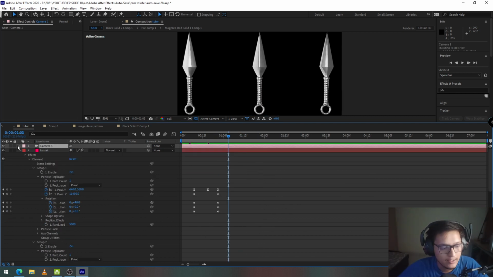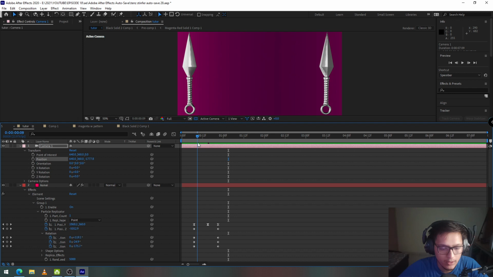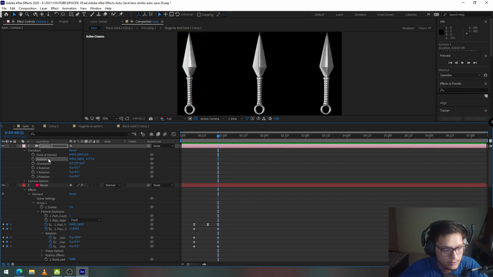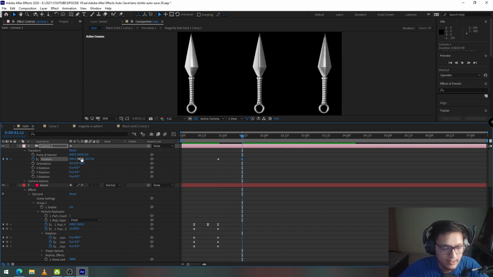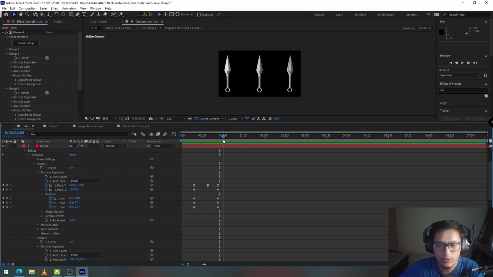Go to the camera layer, drop down the camera values, go into the transform, select position and keyframe it at the point where the first kunai stops and create a position keyframe. Move a couple frames forwards. I'm going to set the Z value so that the camera moves backward. So this is how our animation looks. The other two kunais do not appear in the frame until the camera moves backward.